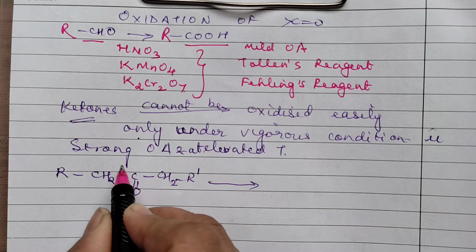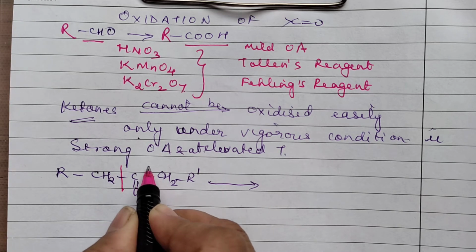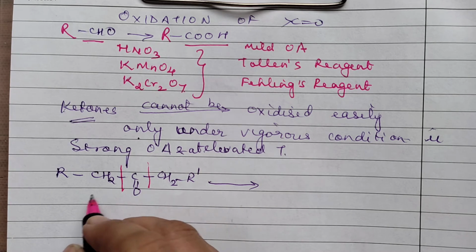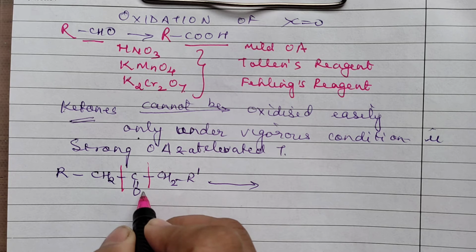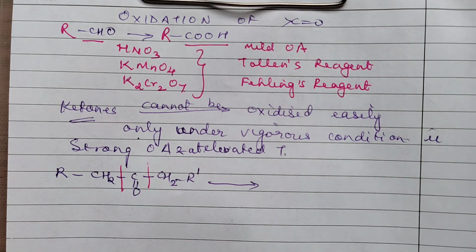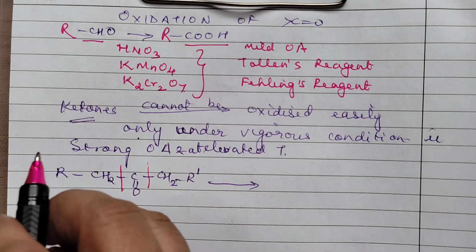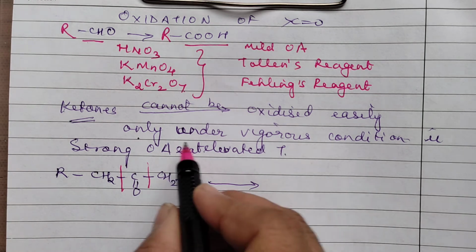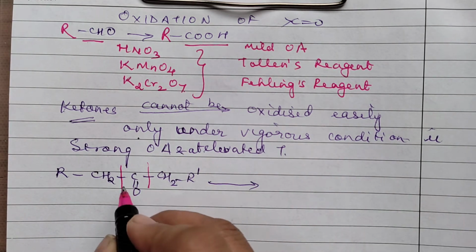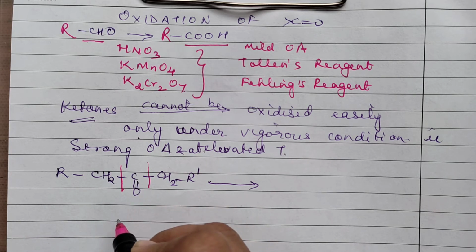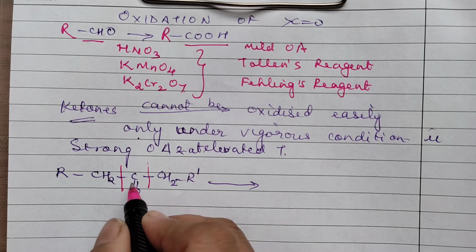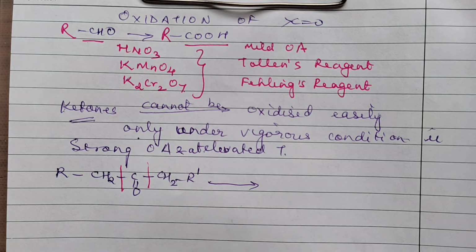In ketones, it also involves carbon-carbon cleavage. So this cannot be done at normal temperature or with a normal oxidizing agent. You will write down: because ketones also involve carbon-carbon bond breaking, which can be done only at higher temperature.